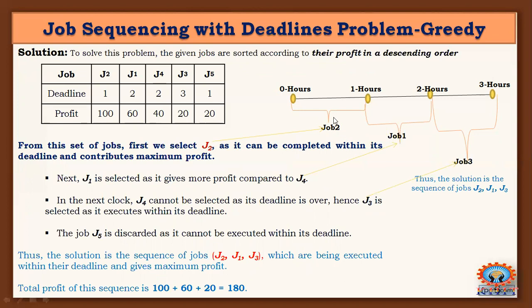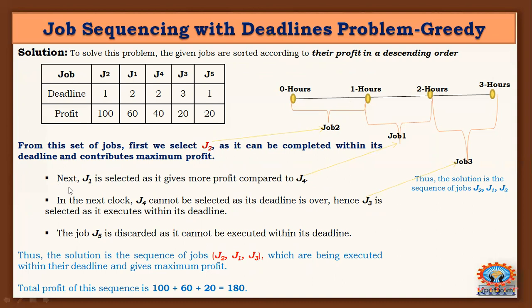I need 1 hour to complete it, from 12 to 1. This time is enough to complete job 2 within the duration of 1 hour. The profit is 100. From this set of jobs, I first select job 2 as it can be completed within its deadline and gives maximum profit. So the first job is finalized.